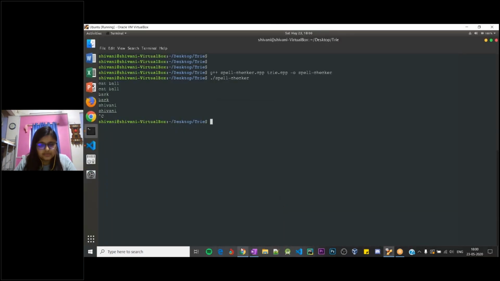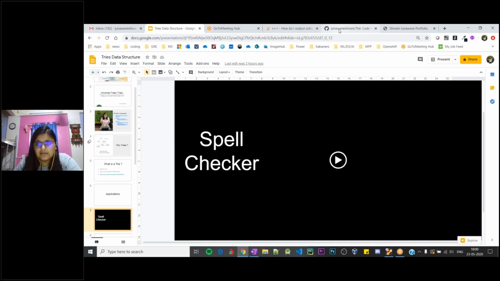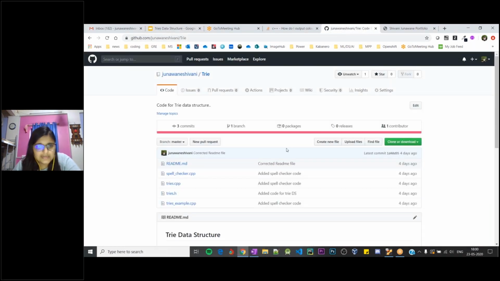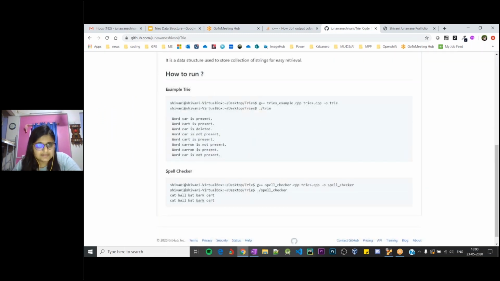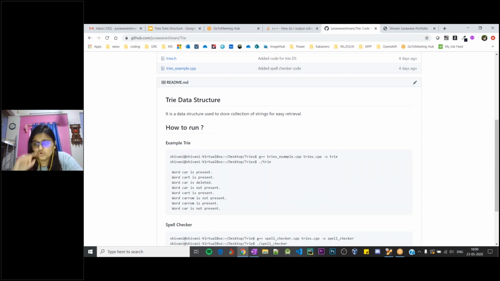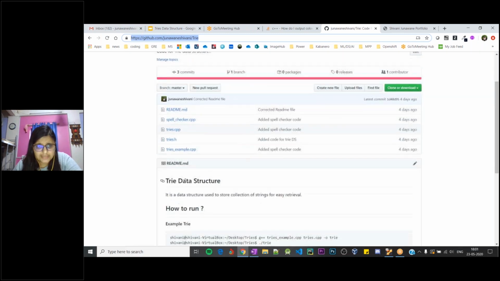Let me just go to the presentation, but I'll escape it and I already have this code. I committed it like 4 days back. I created this repo and I actually tried this. And if you want the code that I've just implemented, you can just go to github.com, Junavne Shivani, try. This link actually has all the things.